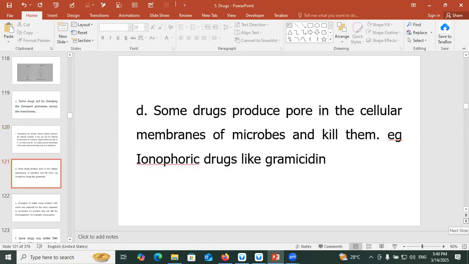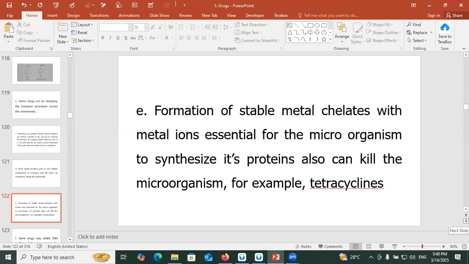Some drugs produce pores in the cellular membrane of the microbes and kill them. Ionophoric drugs like gramicidin. Formation of stable metal chelates with metal ions essential for the microorganism to synthesize its proteins can also kill the microorganism, for example, tetracyclines.